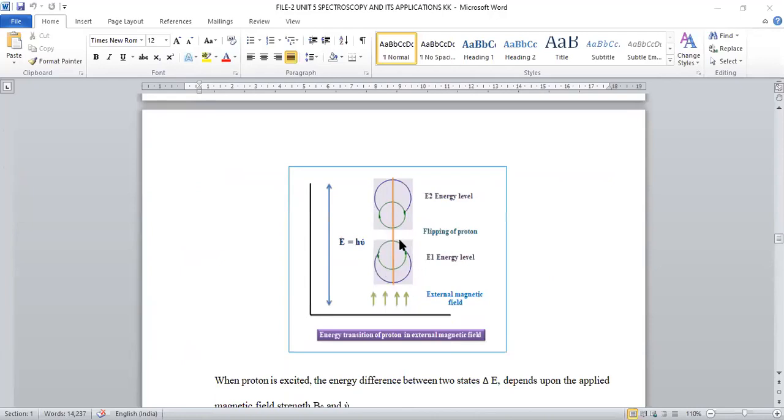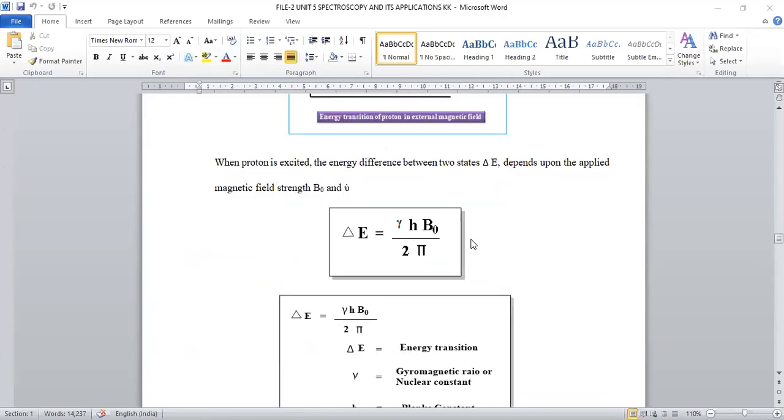Initially, the proton is flipping from clockwise rotation by gaining E equal to h nu of energy. So its direction is entirely changed. Clockwise is now shifted to anti-clockwise. The ground state energy is now excited to the next level, right? During this, flipping of the proton will be observed. The change in direction is known as flipping of the proton.